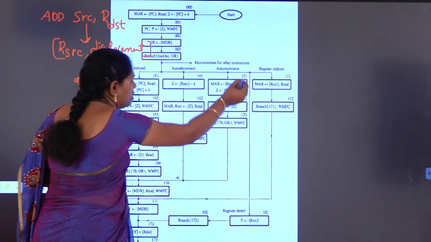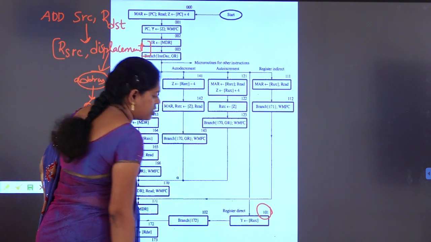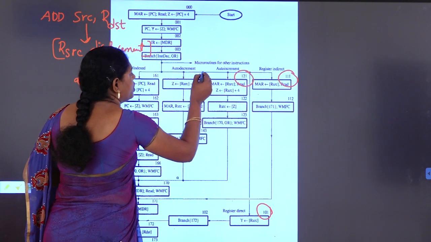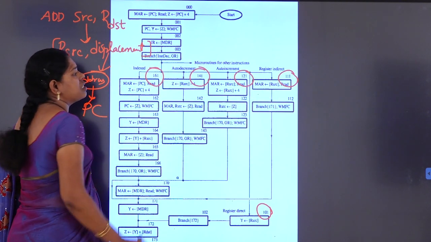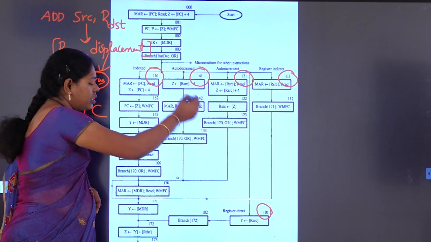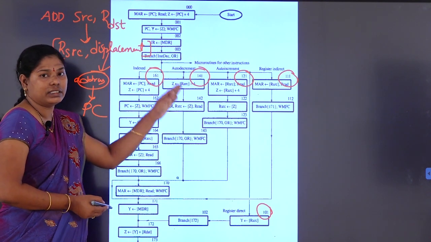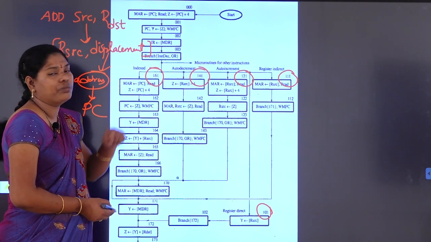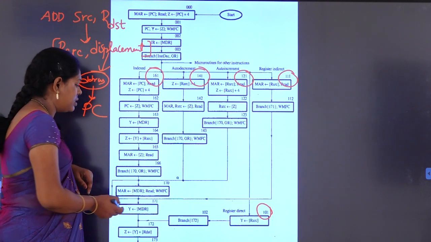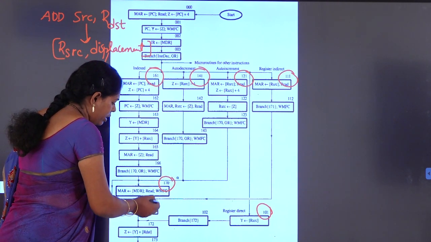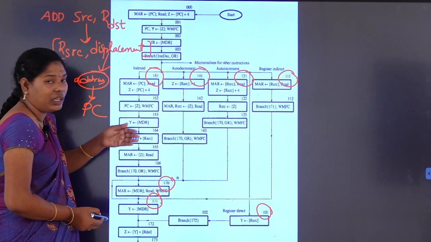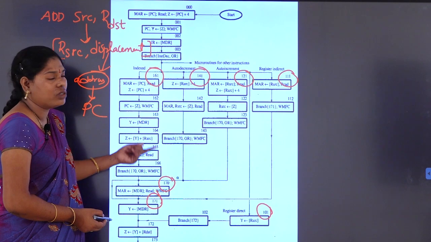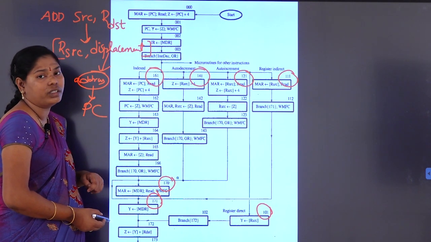Just observe the addresses here: this address is 101 and this address is 101, 111, 121, 141 and 161. For all these addresses, only the center digit is different, and we can switch easily by using the bit ORing technique. At the same time, for the direct mode and the indirect mode, 170 and 171, only one bit position differs. So it can also be accessed by using the OR technique.